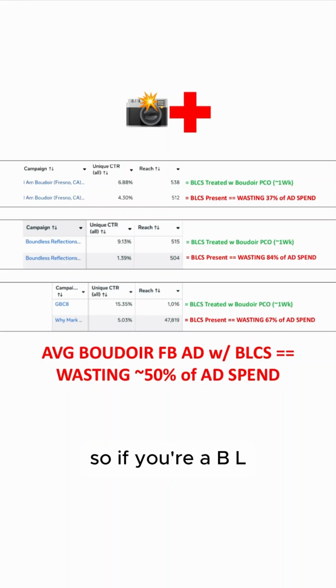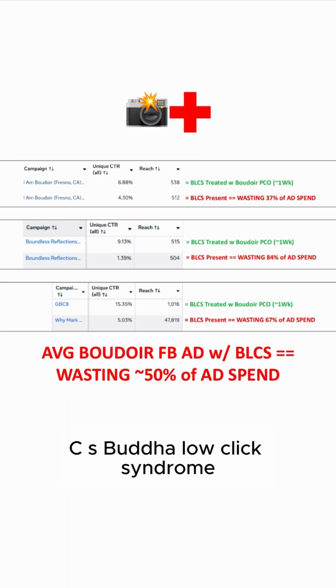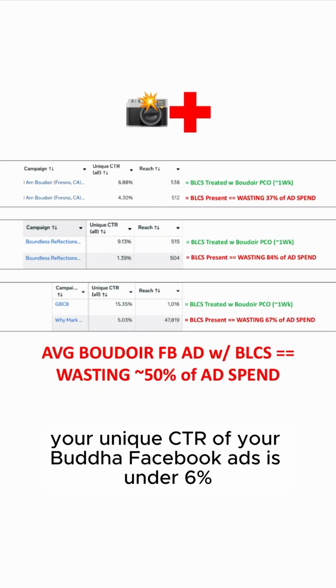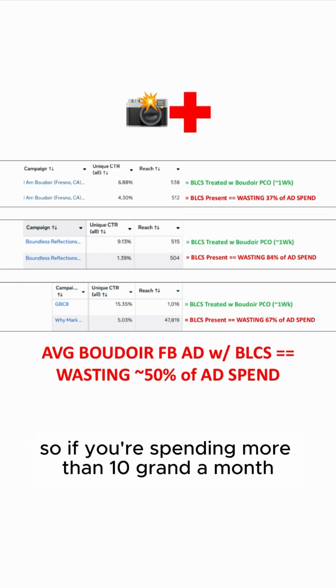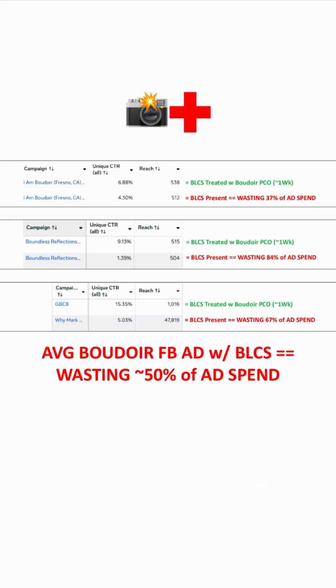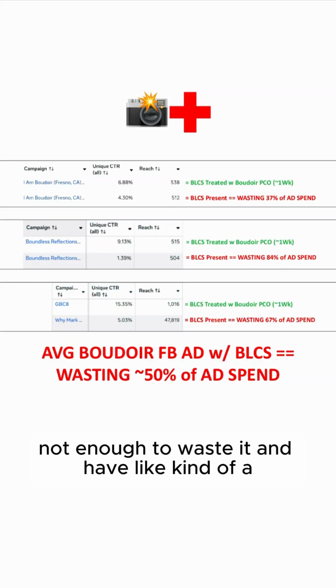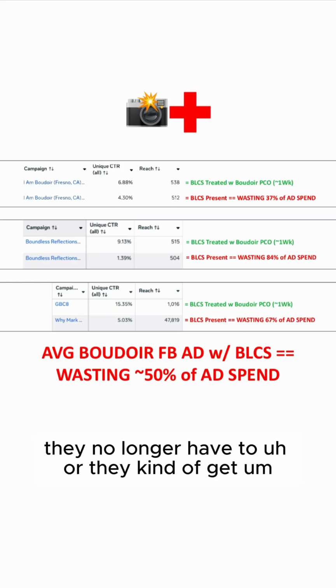So if you're a BLCA, a Boudoir low click advertiser with BLCS, Boudoir low click syndrome, your unique CTRL of your Boudoir Facebook ads is under 6%, and you want to eliminate 5K wasted spend. So if you're spending more than 10 grand a month, you want to eliminate 5K wasted spend, put it back in your pocket, not have to waste it, and have kind of an approximately 60K bonus in the next 12 months.